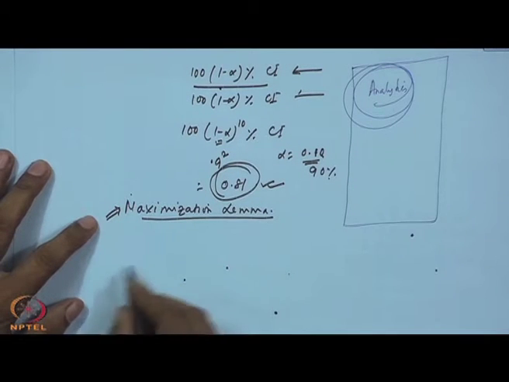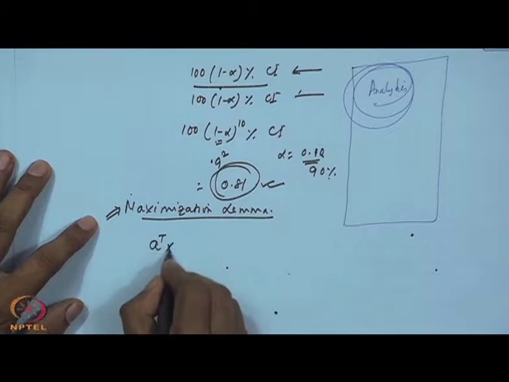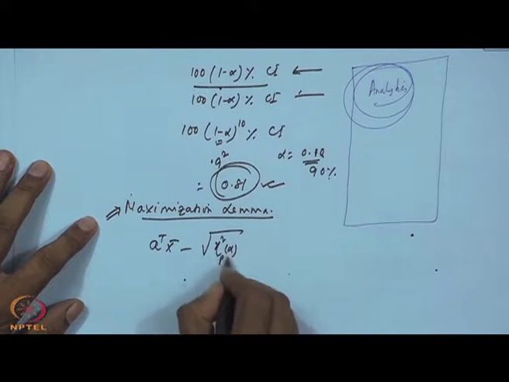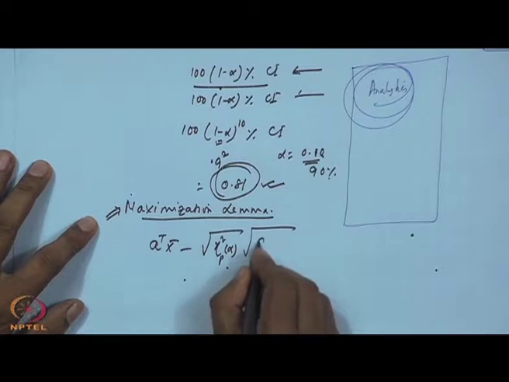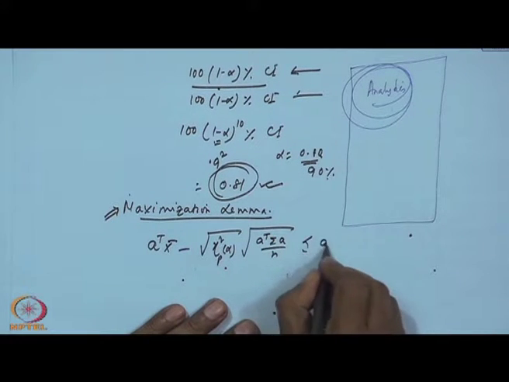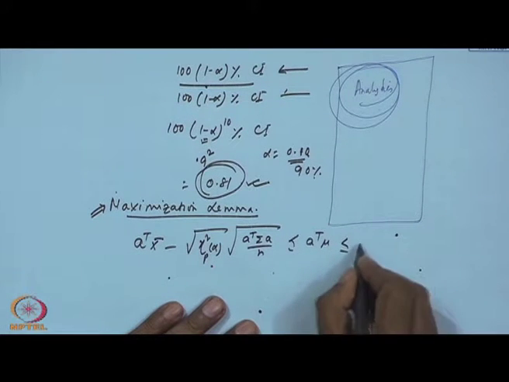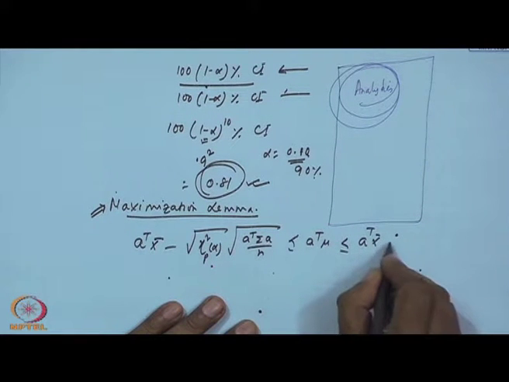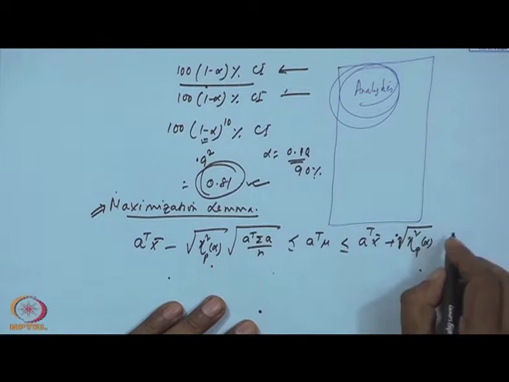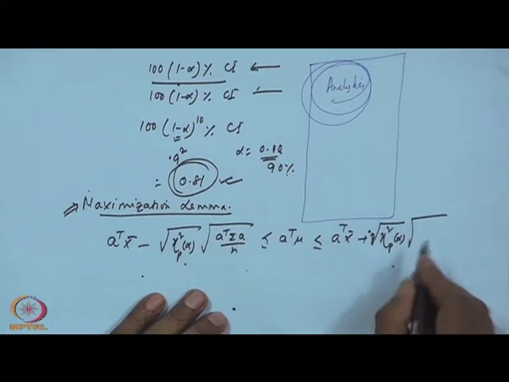So what this changes to is: A transpose x bar minus the square root of chi-square p alpha times A transpose this divided by n, less than or equal to A transpose mu, less than or equal to A transpose x bar plus again that chi-square p alpha, and the same thing, A transpose this by n.